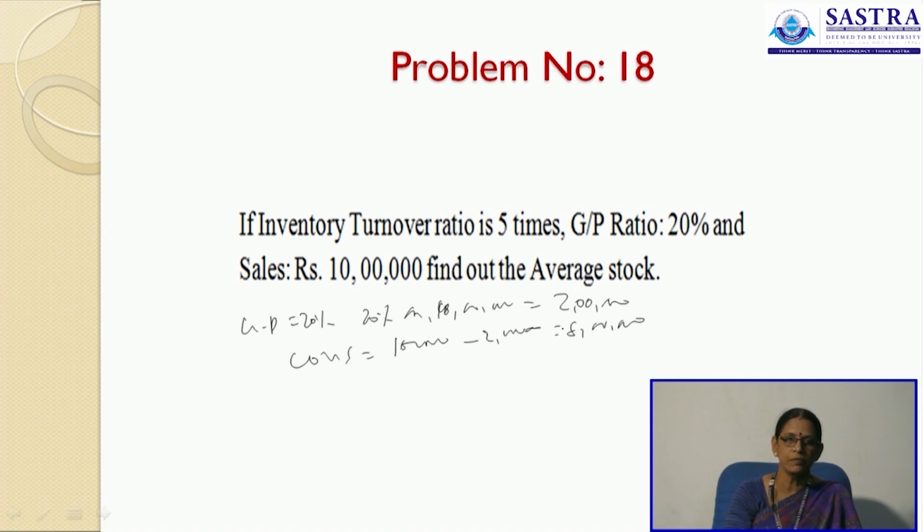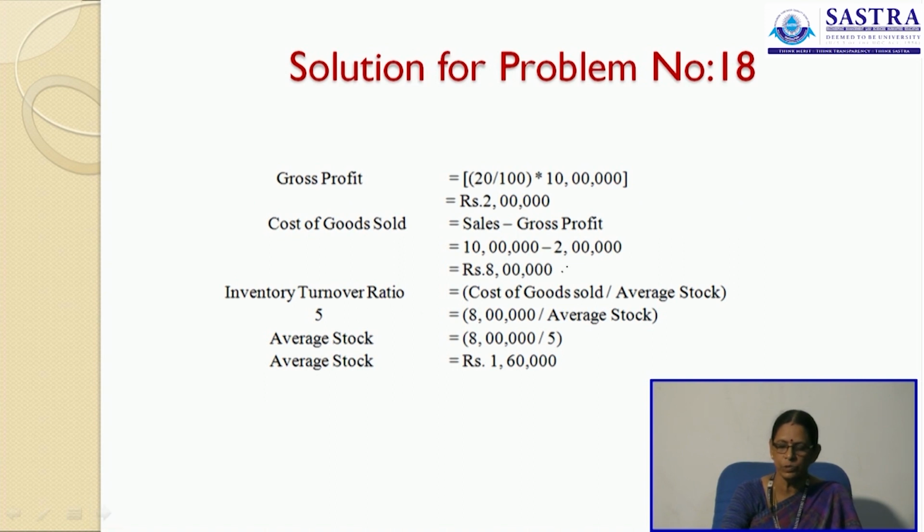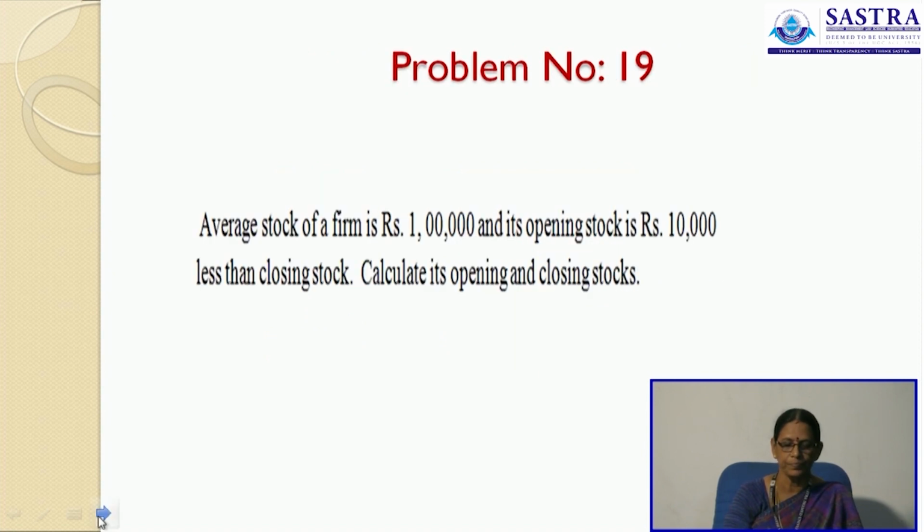Now, inventory turnover is cost of goods sold divided by average stock. See to it, cost of goods sold is 8 lakhs, then cost of goods sold divided by your average stock, the ratio is 5. So, we have average stock of 1,60,000.